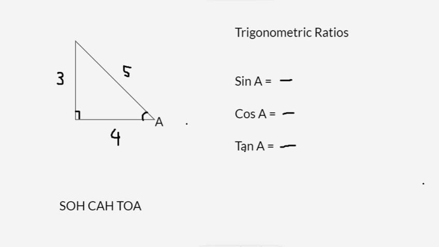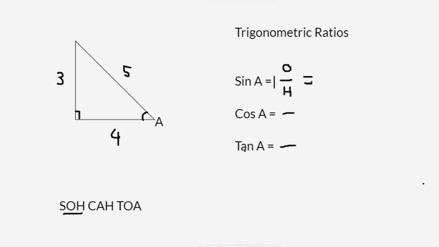Sine A is opposite over hypotenuse. All right, so we need to put the opposite side on top and the hypotenuse right here as your denominator.